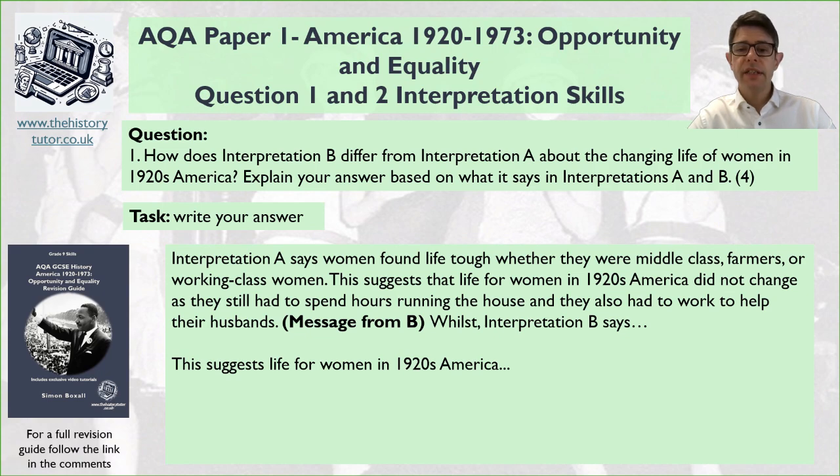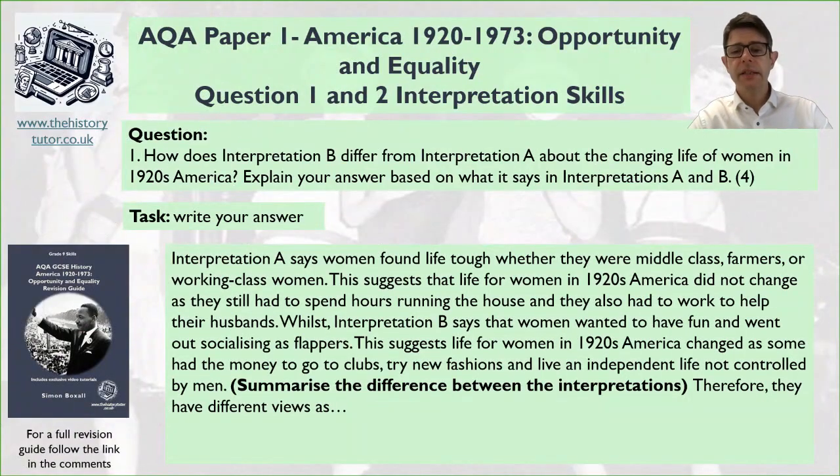Okay, got your answer down? So here's my idea. It says "whilst." Now, whilst is a good word, so obviously I'm linking to it alternatively. I'm saying that the other one has a different idea. So whilst interpretation B says that women wanted to have fun and went out socializing as flappers, this suggests life in the 1920s America changed as some had the money to go to clubs, try new fashions, and live an independent life not controlled by men.